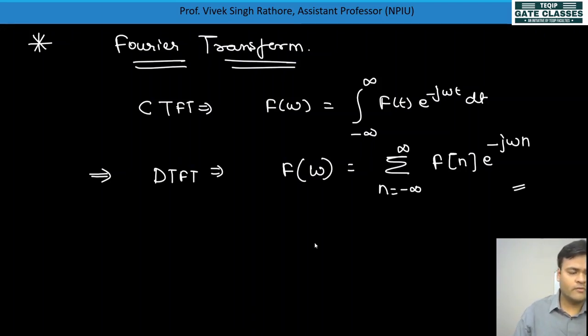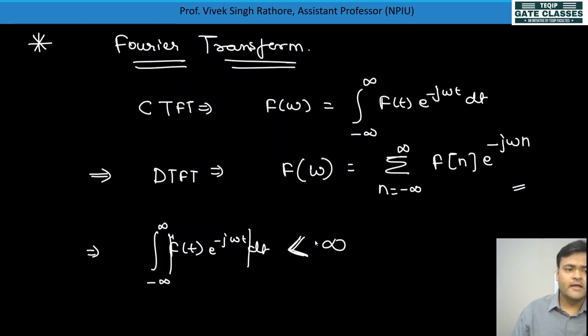From the continuous or discrete time Fourier transform, the main problem was that the integral of f of t e to the power minus j omega t dt should be less than infinity. This is the existence condition for the Fourier transform.